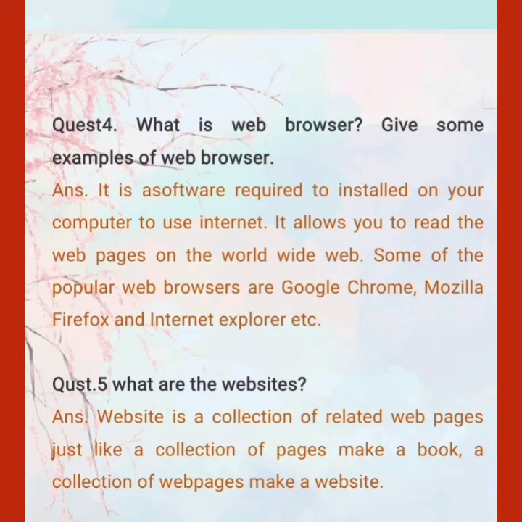Question 4 is what is web browser? Give some examples of web browser. Answer: it is a software required to install on your computer to use internet. Means web browser is required to install in your computer if you want to use internet. It allows you to read the web pages on the World Wide Web. Some of the popular web browsers are Google Chrome, Mozilla Firefox and Internet Explorer, etc.